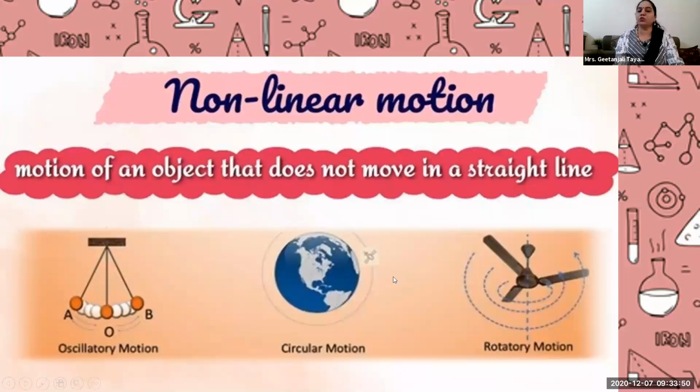Then the fan is moving around its axis. So it is rotatory motion. The fan is rotating around its axis. Anything rotating around its axis, then the motion is called rotatory motion. Okay. And when the object is not following a straight line, then it is called non-linear motion.